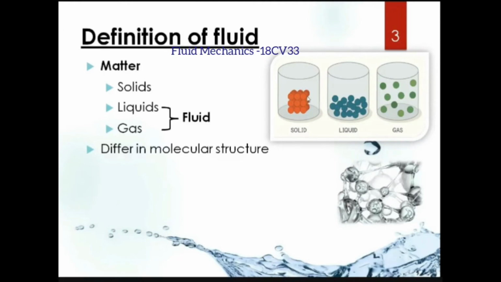Molecular structure is nothing but the three-dimensional picture of the molecules, the arrangement of the molecules. Here in case of solid you can see all the molecules are closely packed. In case of liquid, there is a certain space between molecule to molecule, whereas in case of gas, the space is large when compared to solids and liquids. That is how the molecular structure of solid differs from liquid and from gas.